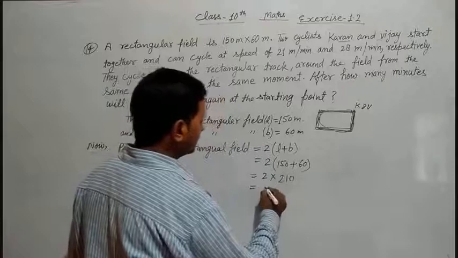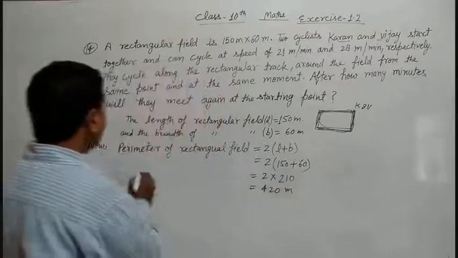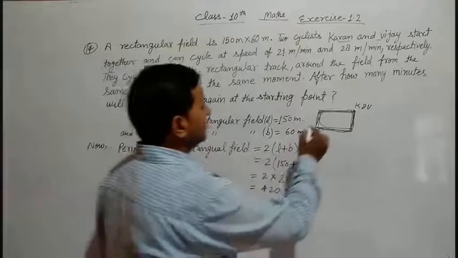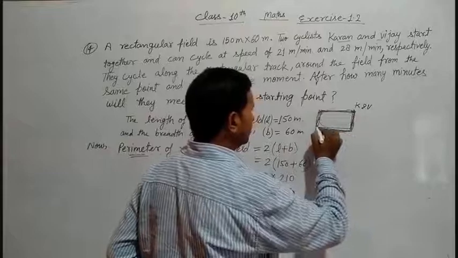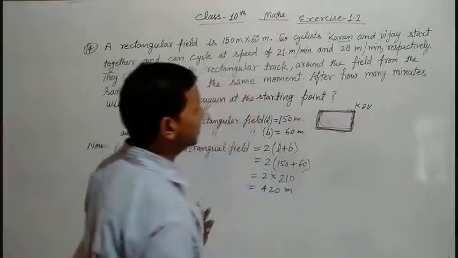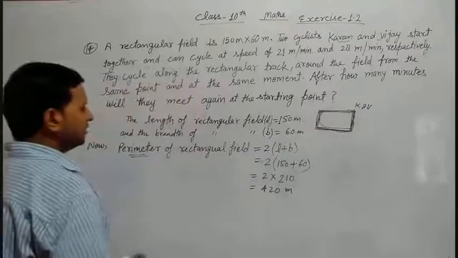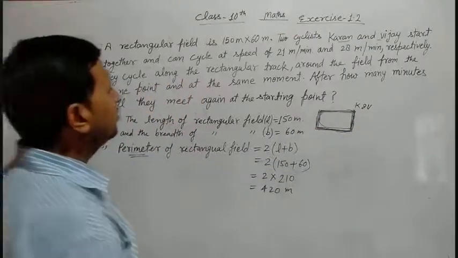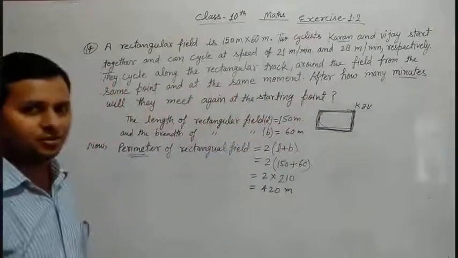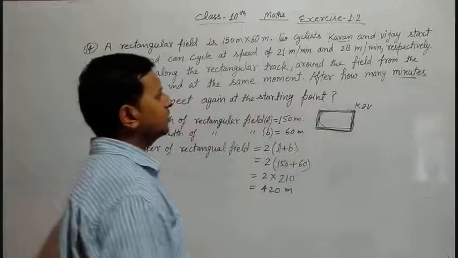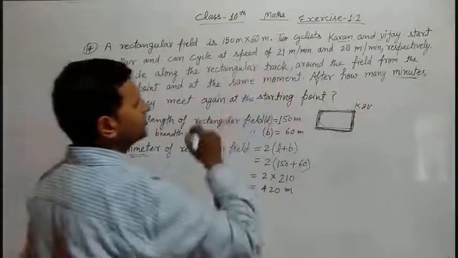Now again, this is the perimeter, means this is the distance of the track, the length of the track, in other words. Now, the question is asking after how many minutes, means time is asked here. The question is asking time. So we have to find here the time of each person.